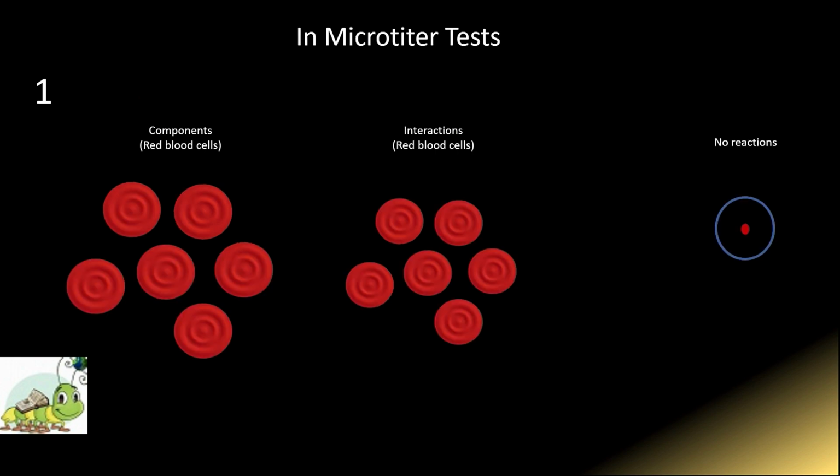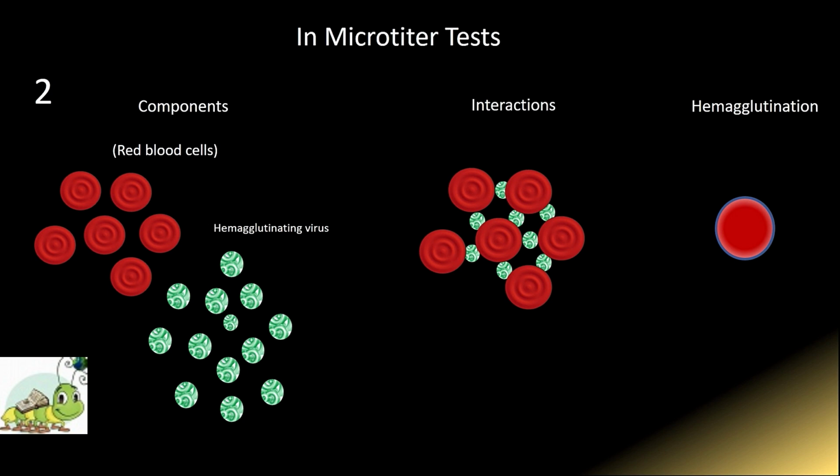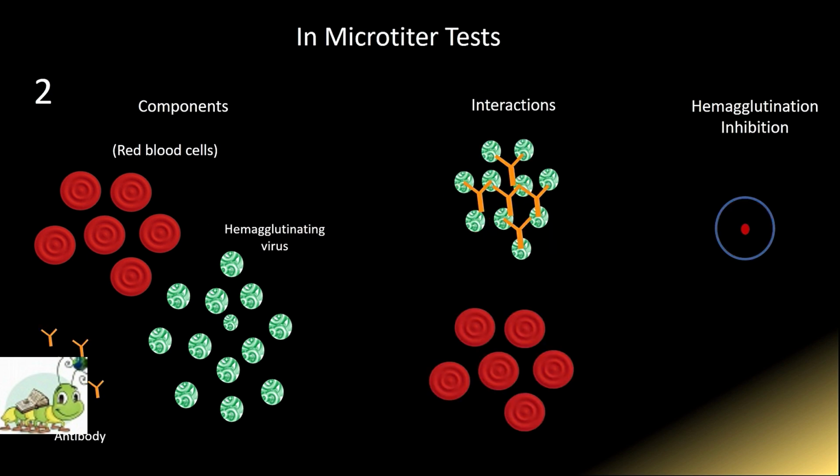When red cells are added to a serial dilution of viral suspension, the virus and red cells collide in the suspension and adhere to each other, resulting in hemagglutination under certain conditions. Virus can be quantitated by the red cell agglutination tests. The hemagglutination is specifically inhibited by the antibody to the virus.